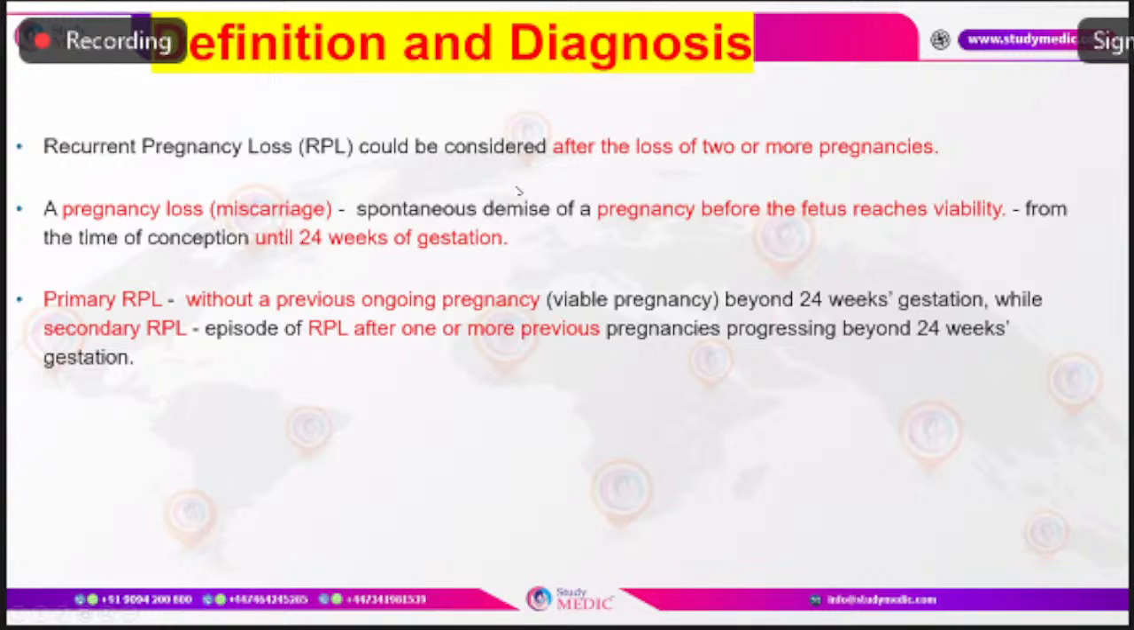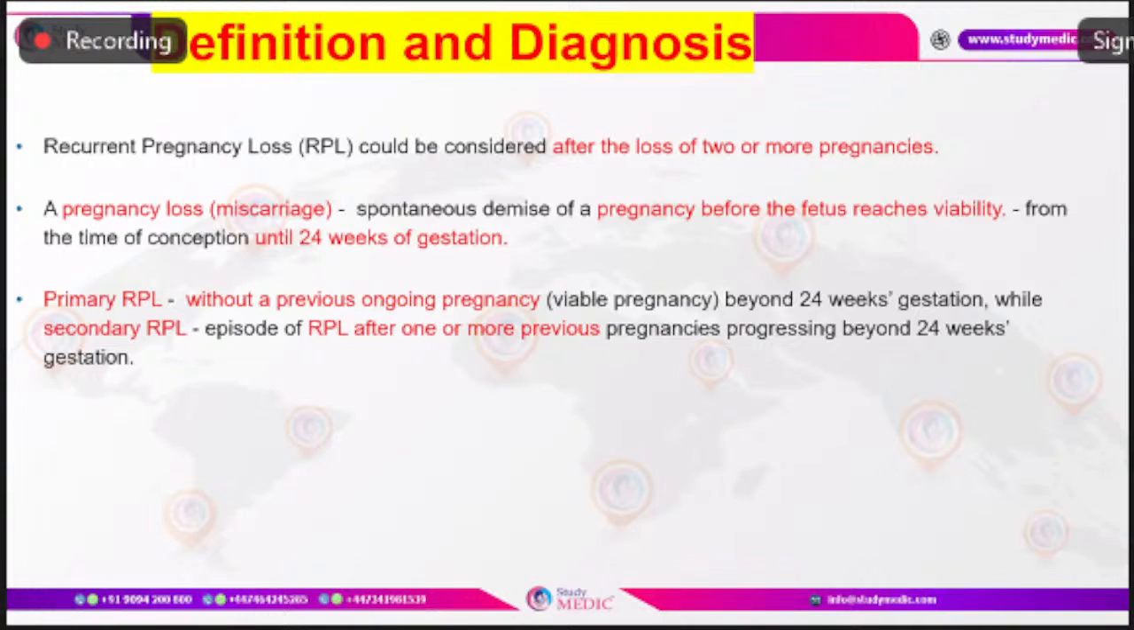Before going to recurrent pregnancy loss, just to give a brief idea of what is miscarriage or pregnancy loss: that is a spontaneous demise of a pregnancy before the fetus reaches viability from the time of conception, and it is taken up to a cutoff period of 24 weeks of gestation.